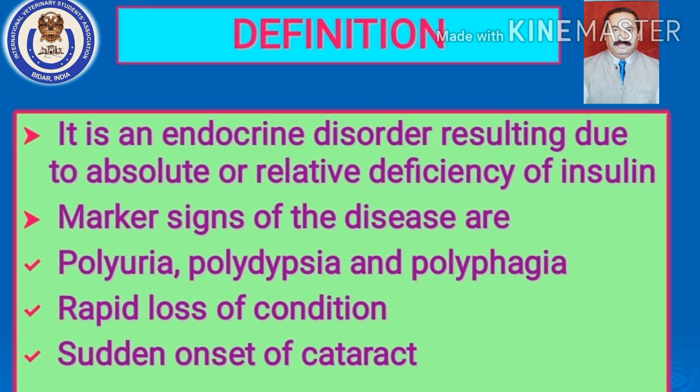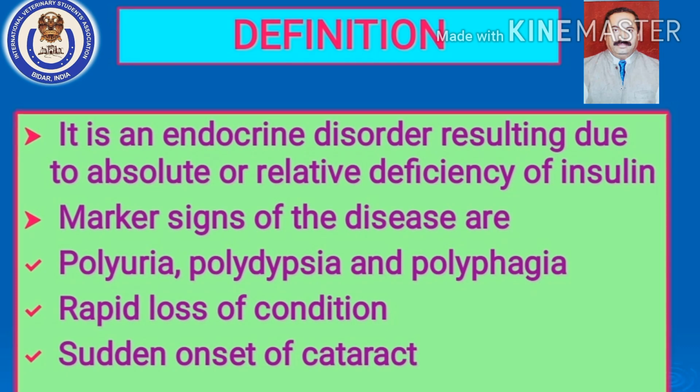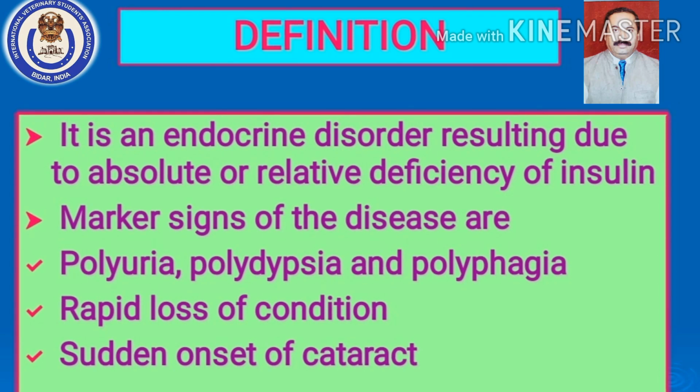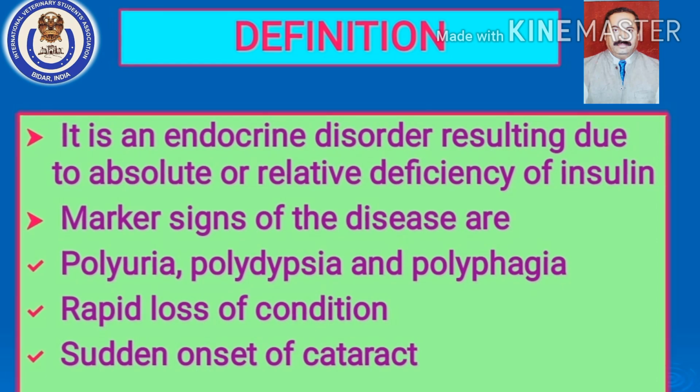Because of this, in human beings it has been clearly categorized into 2 categories. One is called juvenile onset diabetes mellitus. It is nothing but insulin dependent diabetes mellitus, IDDM. Whereas the other type of diabetes mellitus seen in human beings is maturity onset diabetes mellitus. It is also called non-insulin dependent diabetes mellitus.